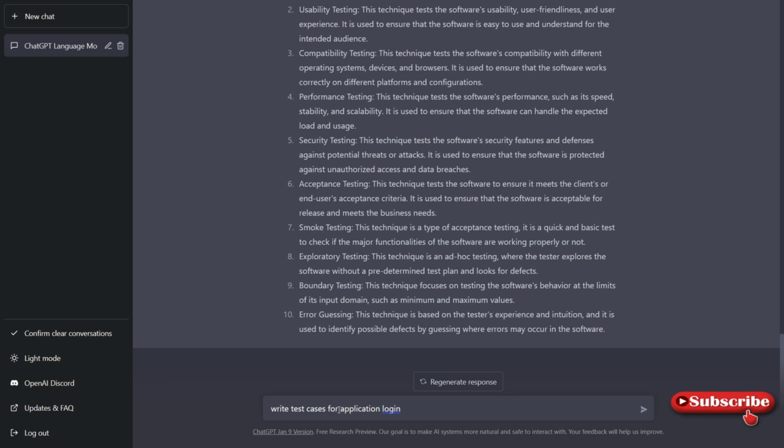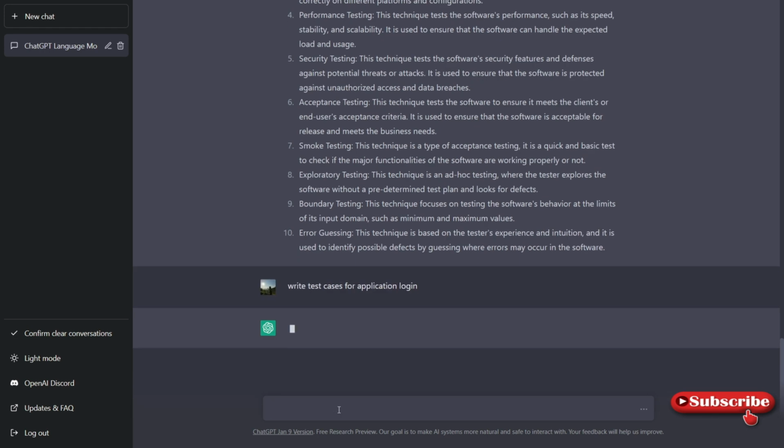Application login testing has to be done first. Let's see how many test cases it will provide for us to verify, or how many it identifies as important test cases. And this type of question you may expect for manual testing in interviews as well. So let's see what ChatGPT provides.